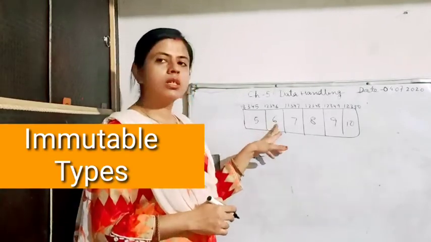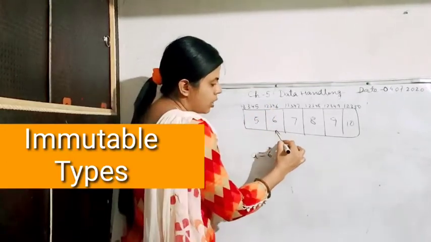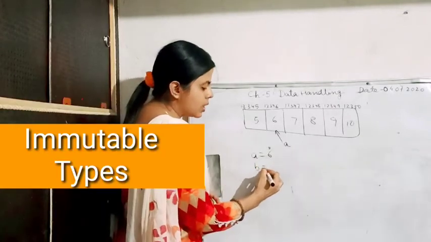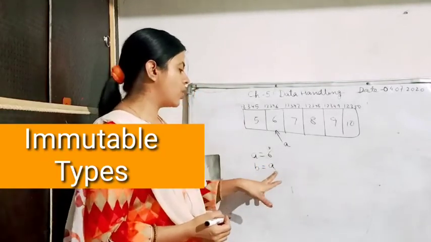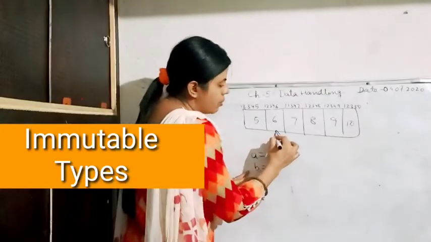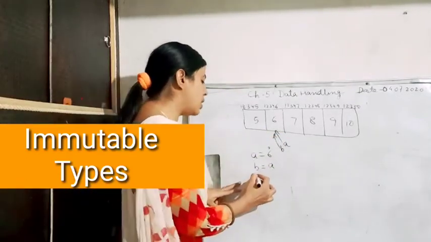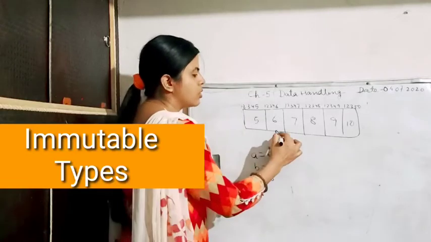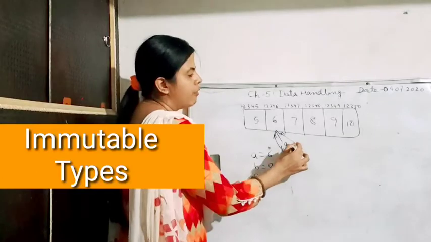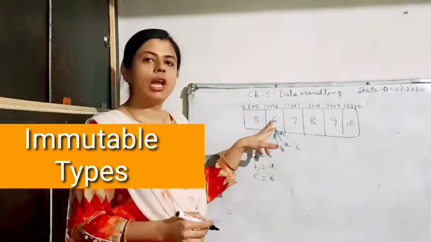Now suppose I have written a is equal to 6. The number 6 is stored in this location which has the address 1, 2, 3, 4, 6. It will denote the object a, or the label a. Now suppose I write b is equal to a. It means the same value is going to be stored in b also, so b will also denote the same memory. Now c is equal to 6, so c is also going to denote the same memory. So the reference of all the objects will be the same, and the reference of this value will also be the same.